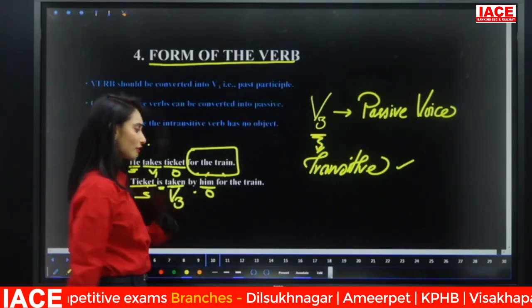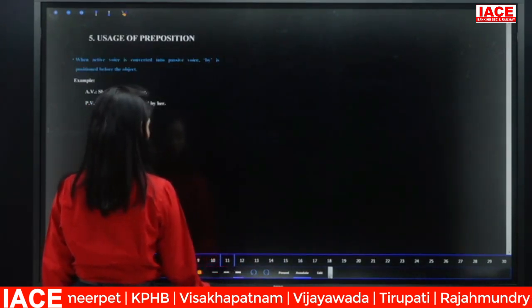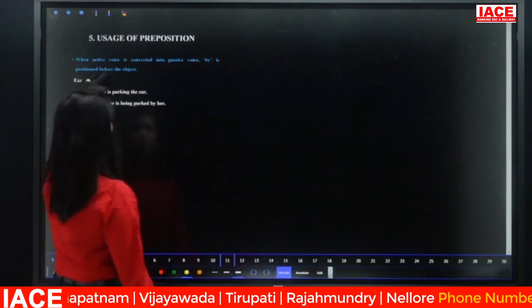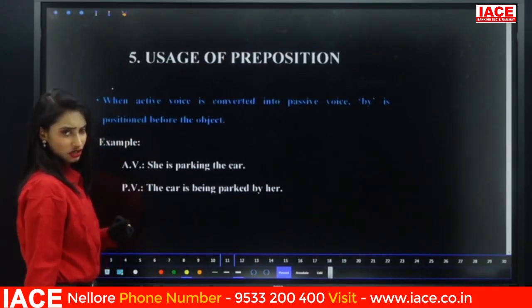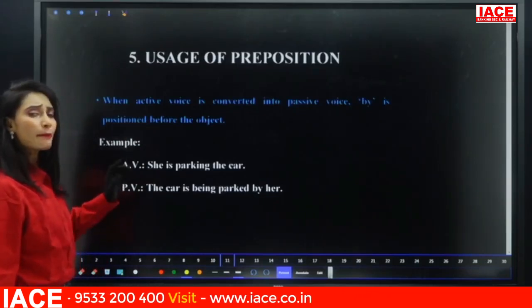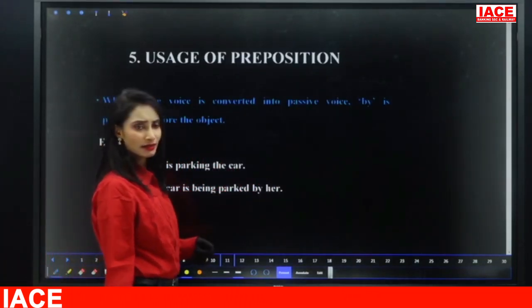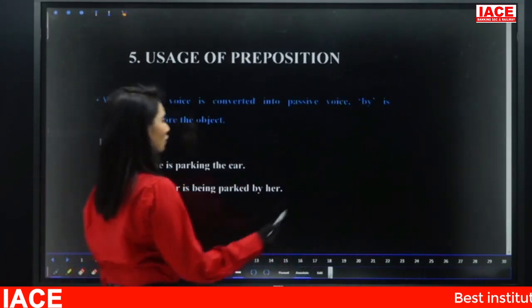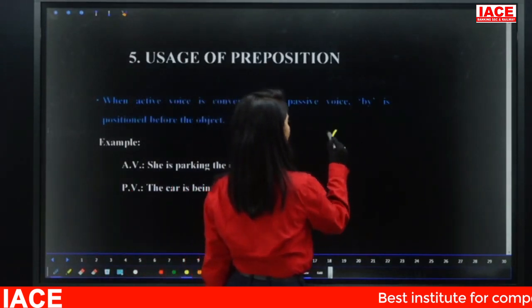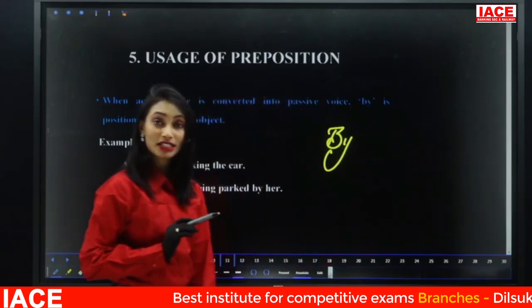Now let's see the fifth one, the last step. What do we have to do in step 5? Step 5 is very easy, that is the use of preposition. We have to use a preposition before the object in passive voice. What preposition do we use? Generally, we use the preposition by before the object in passive voice.